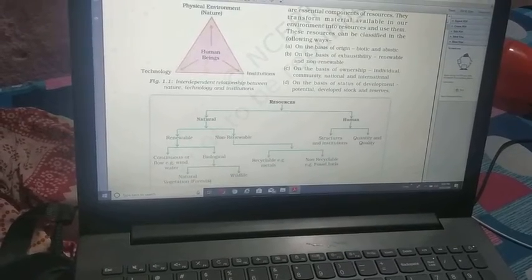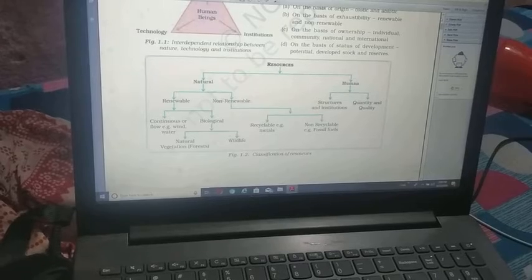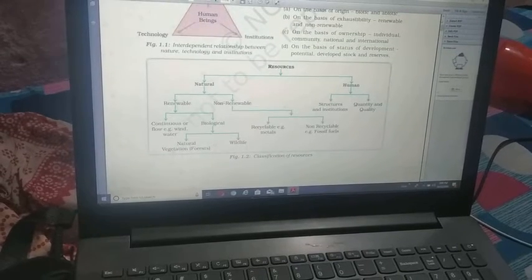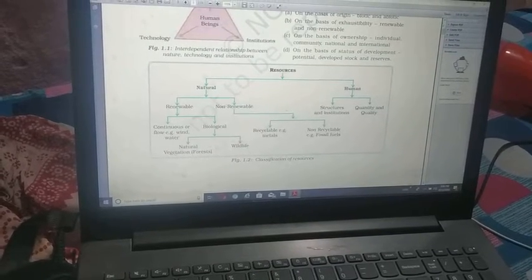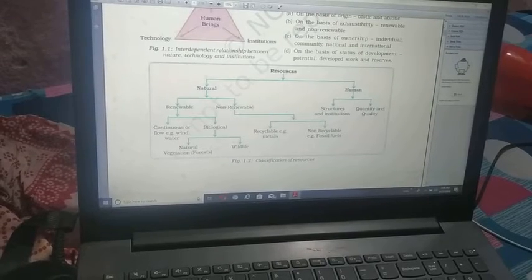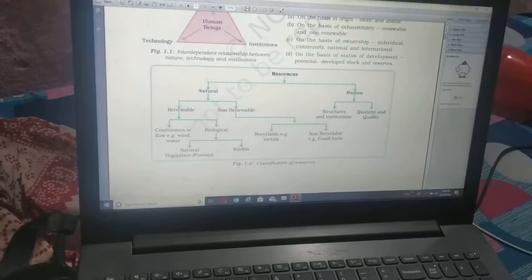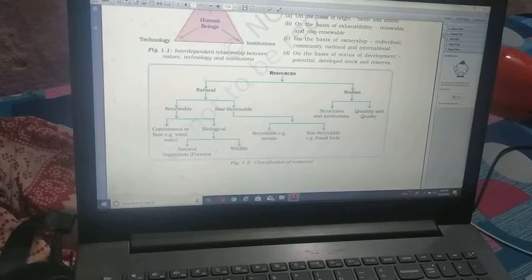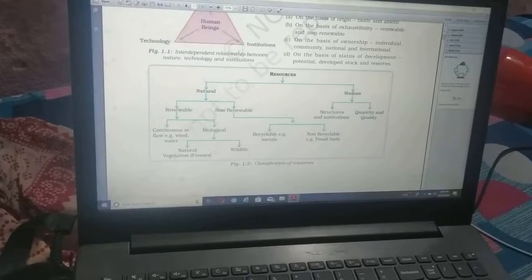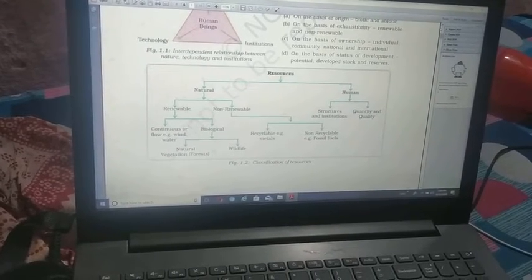Now next we will see how resources are classified. First, resources are classified into two types, that is natural and human. Natural is divided into two types, renewable and non-renewable.